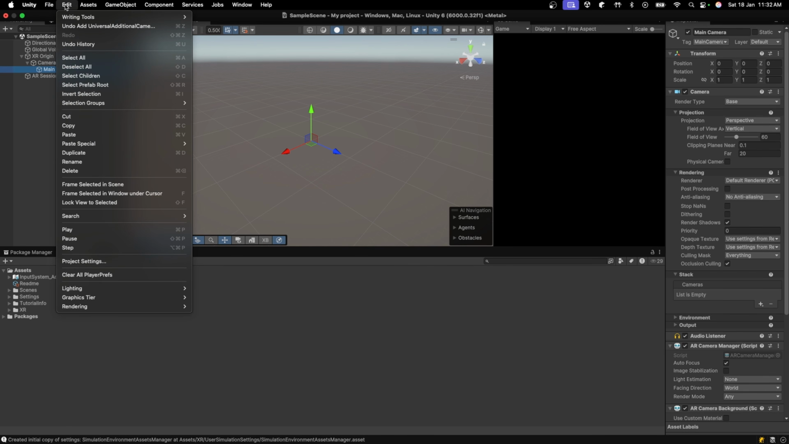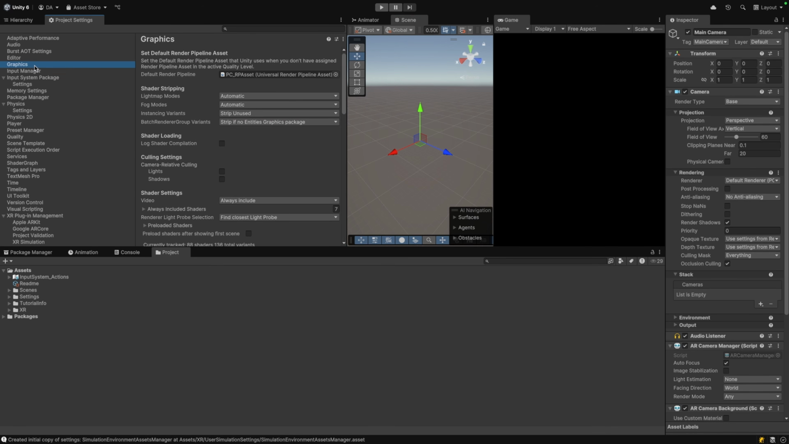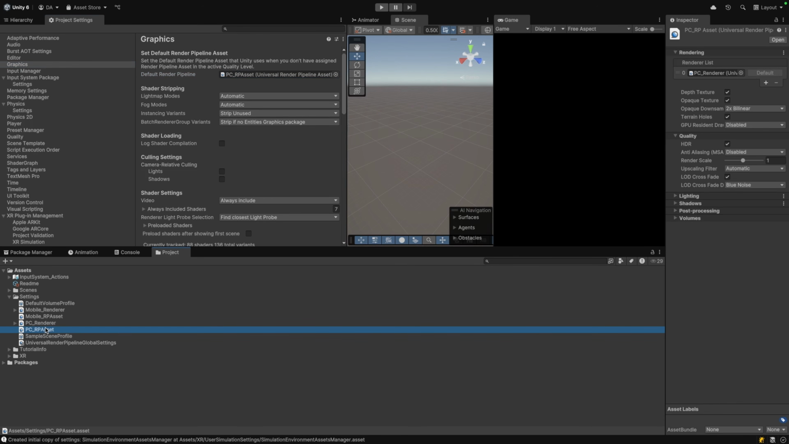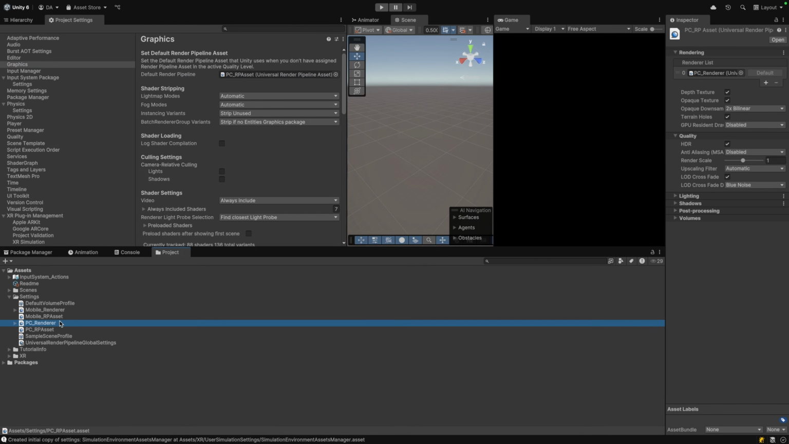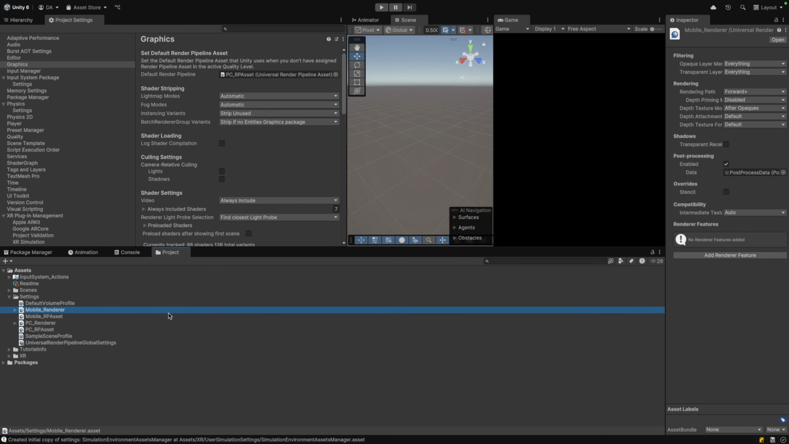Now let's go to Edit, Project Settings, and then Graphics, because we want to set up an AR background in our render pipeline. Select the default render pipeline and you see that it highlights its related file. Then we select PC Renderer, then add AR Background Renderer Feature. Let's do the same with the mobile renderer. Add AR Background Renderer Feature.